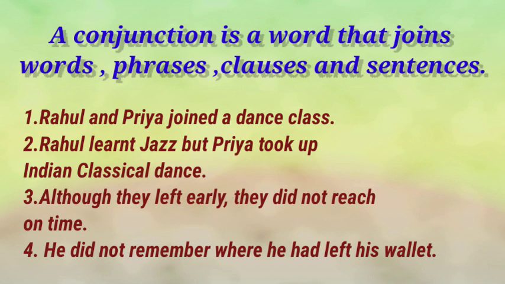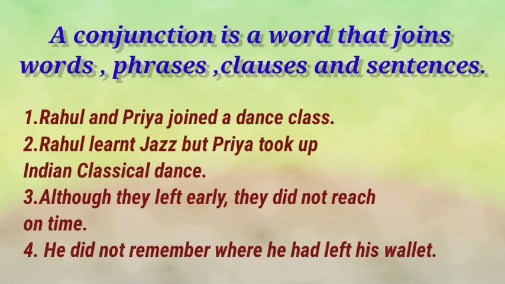Third one, although they left early, they did not reach on time. Here two sentences, first, they left early. Second one, they did not reach on time. Both sentences are connected by although, that is subordinating conjunction. Here take this sentence alone, they did not reach on time. They did not reach on time, completed meaning. So that completed meaning sentence is called main clause.